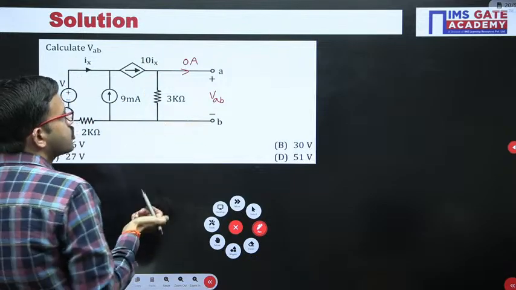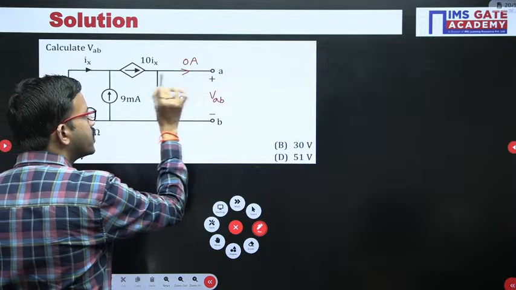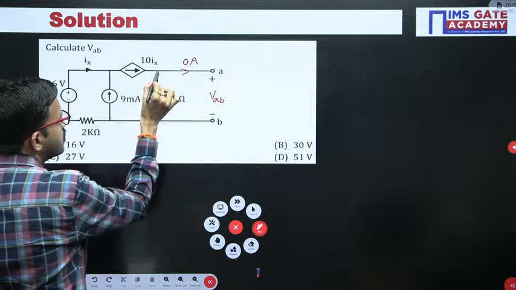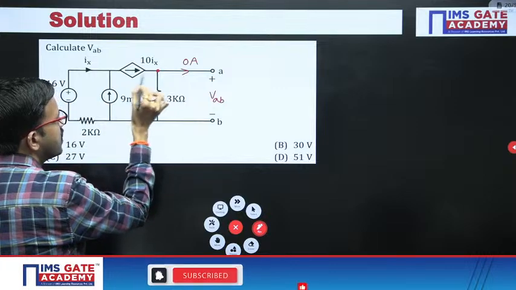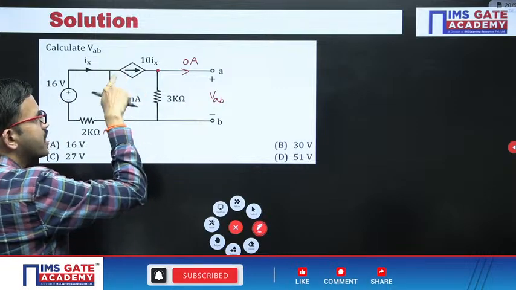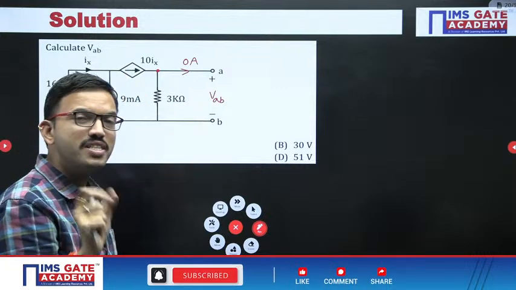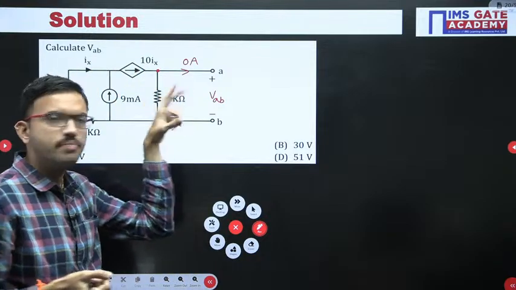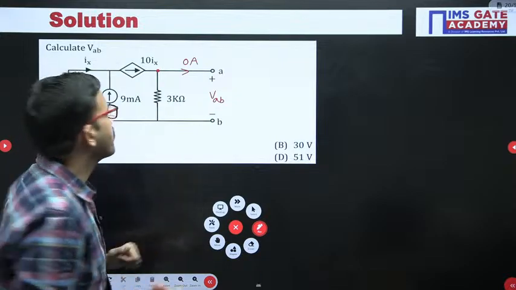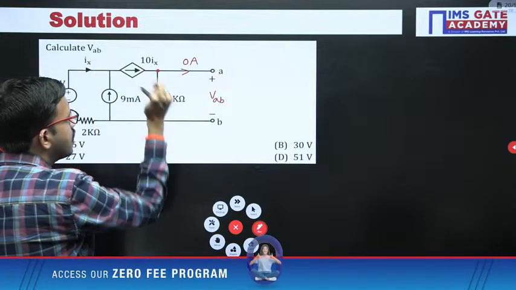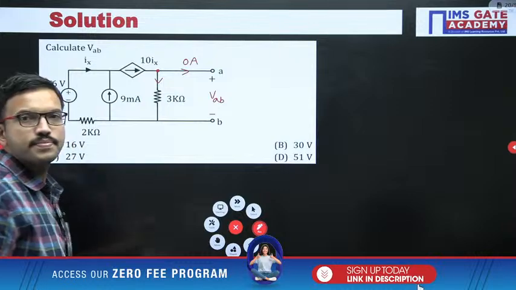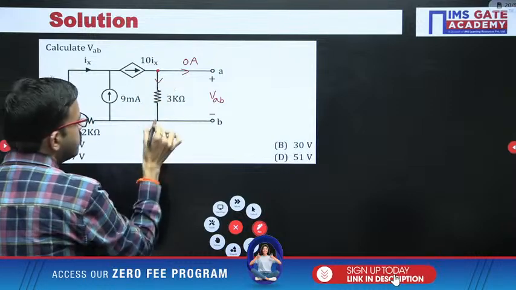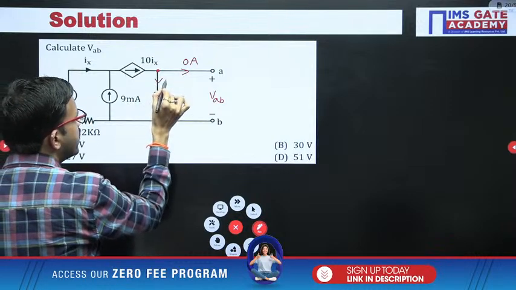So if no current flows here, that means whatever current is coming to this particular node, see, in this case you are having a current arrow symbol, that means it is a current source, and that current source value depends on some other current, that means it is a current dependent current source. Whatever current is coming here, the entire current will flow like this. So that means here 10ix.